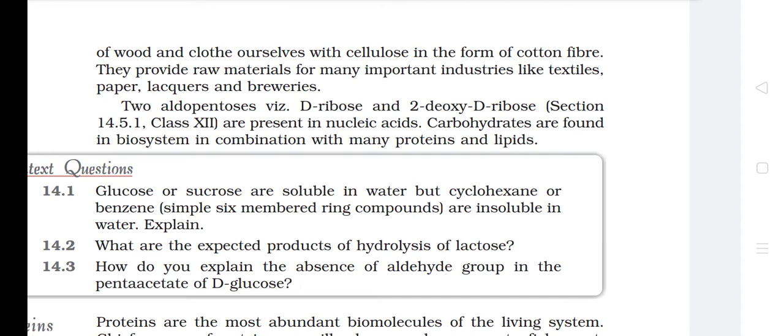Two aldopentoses, D-ribose and 2-deoxy-D-ribose, are present in nucleic acids. Carbohydrates are found in biosystems in combination with many proteins and lipids.